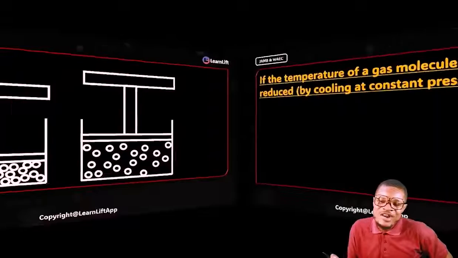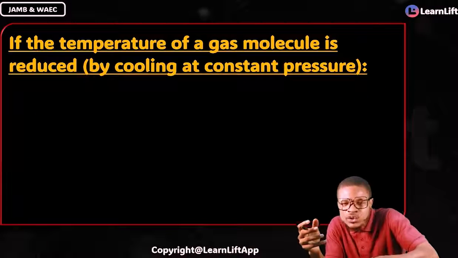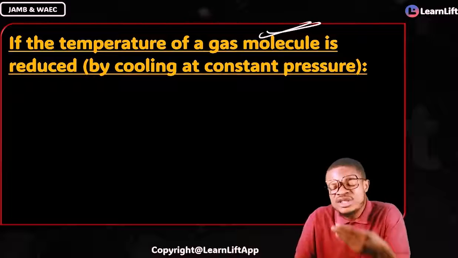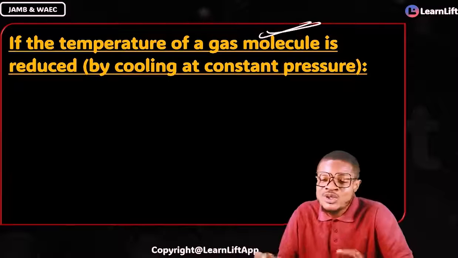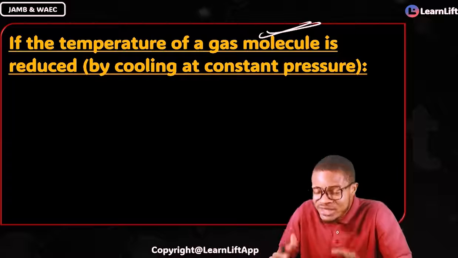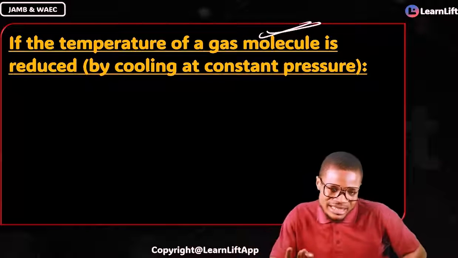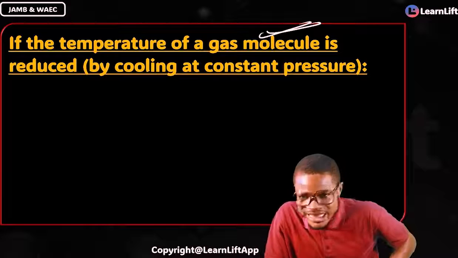The second case, very fast, is where you have to reduce temperature. So what happens here? If the temperature of the gas molecule is reduced by cooling, and then you want your pressure to be constant, what happens there? Now listen. First and foremost, we are going to decrease temperature.